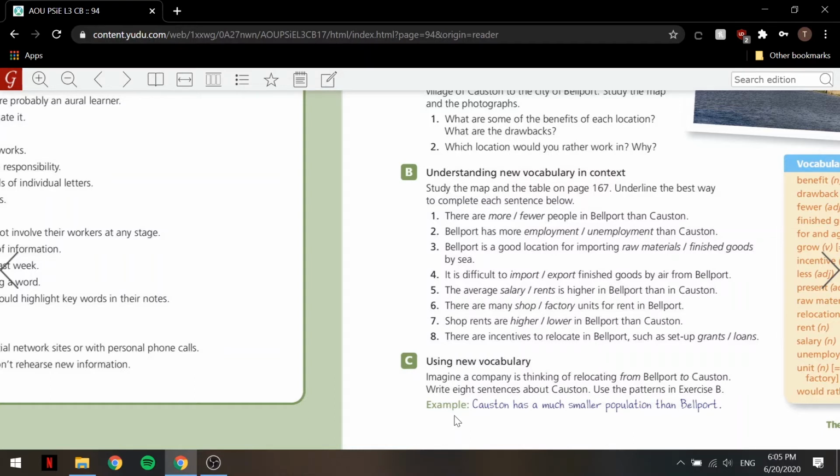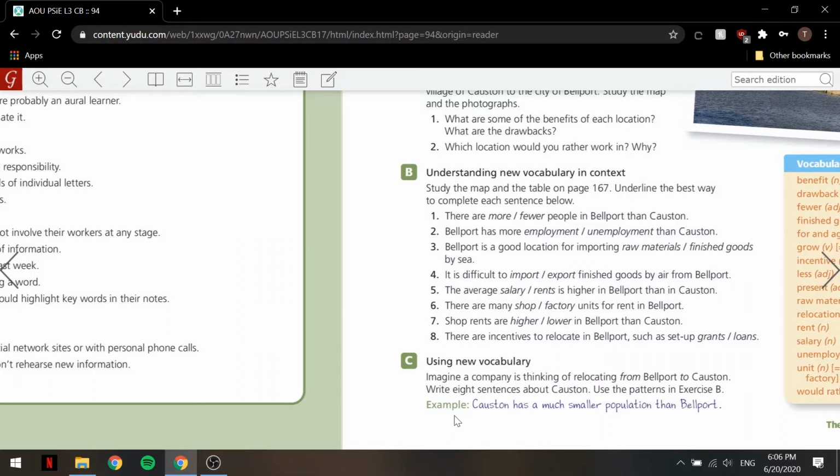Okay, so here I'll give you some. So I can say something like, there are fewer people in Coston than Bellport. 2, I could talk about employment and unemployment. So I'll say Coston has less unemployment than Bellport. Or I could also say Coston has more employment than Bellport. Okay? I could say Coston is not a good location for importing goods by sea because, like we said, Bellport is a lot closer. It's actually by the sea compared to Coston.